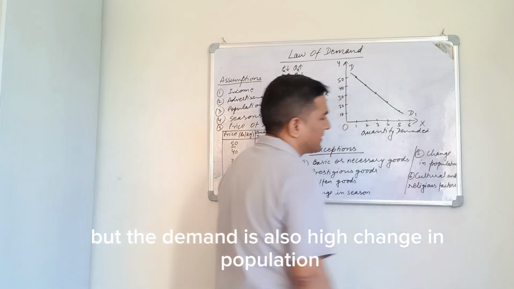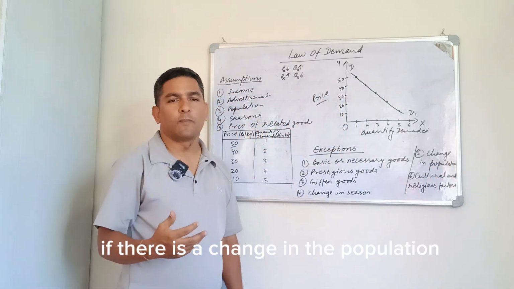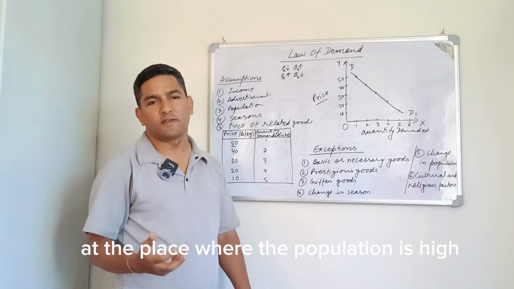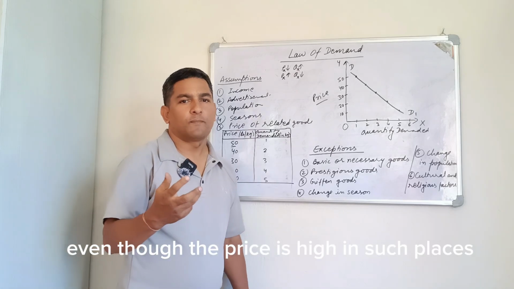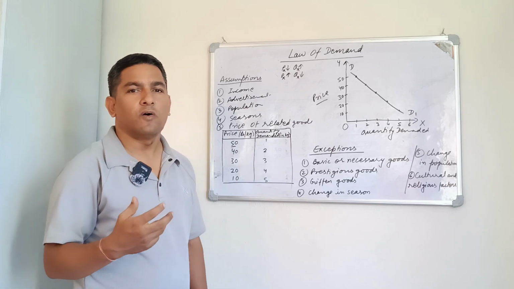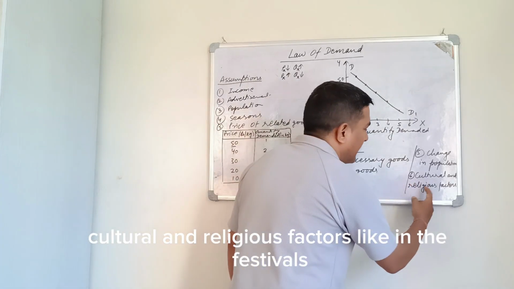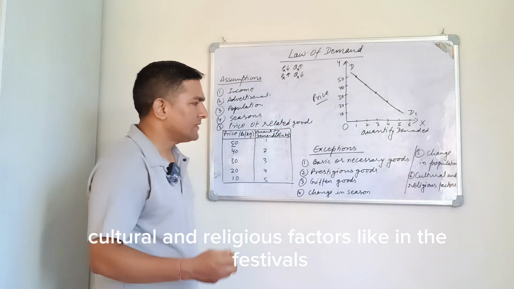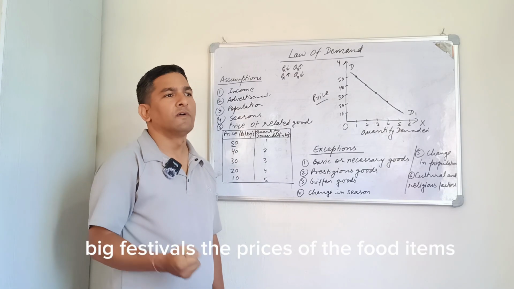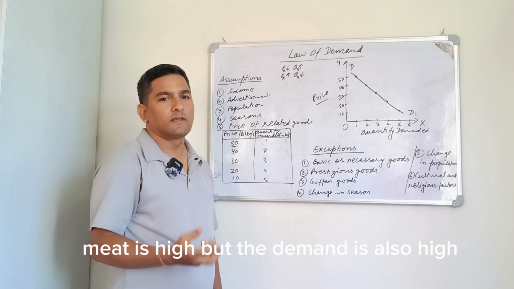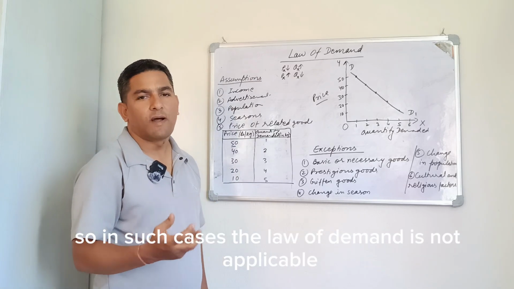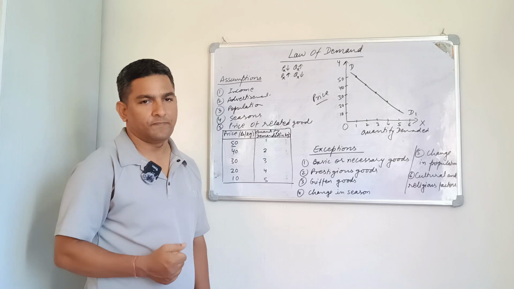Change in population. If there is a change in the population, the law of demand is not applicable. At the place where the population is high, even though the price is high, in such places the demand is also high, which violates the law of demand. Cultural and religious factors, like in the big festivals, the prices of the food items, meat is high, but the demand is also high. So in such cases, the law of demand is not applicable.